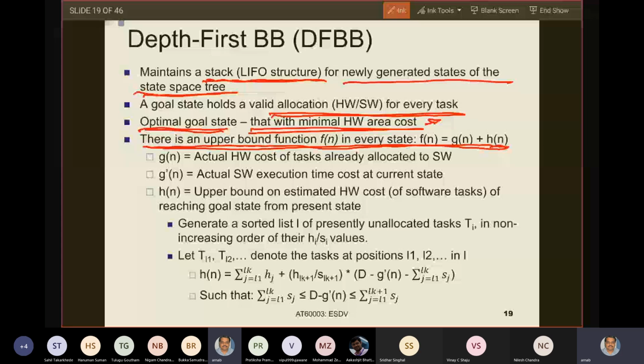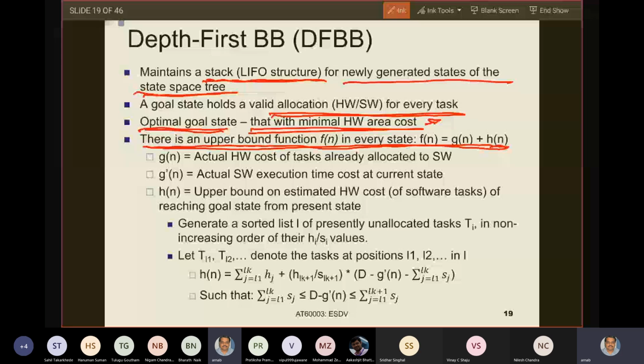So why is HI divided by SI important? I have a constraint on SI, this capital D. That means SI acts as a resource bound. SI is the execution time, but it has a bound capital D. So what I want to do is maximize the HI value for the tasks which are implemented in software. So HI by SI gives me the hardware cost per unit software cost. HI is the hardware area cost per unit software execution cost incurred. You can think of it mathematically in this way.